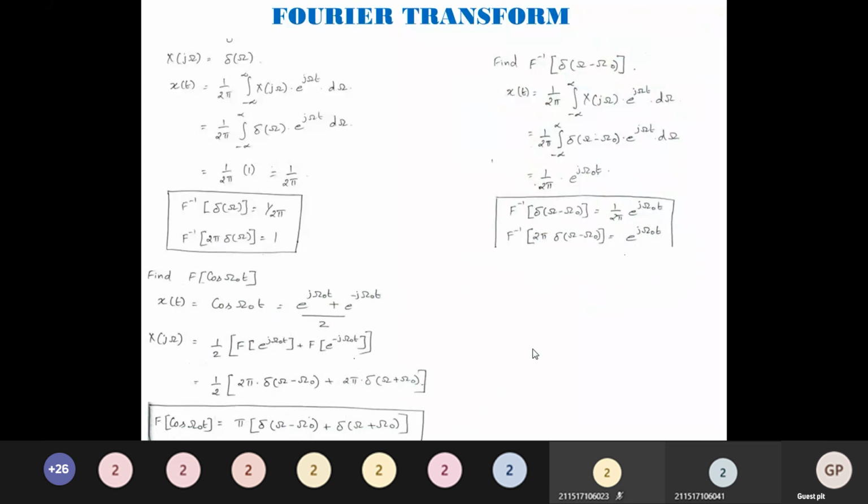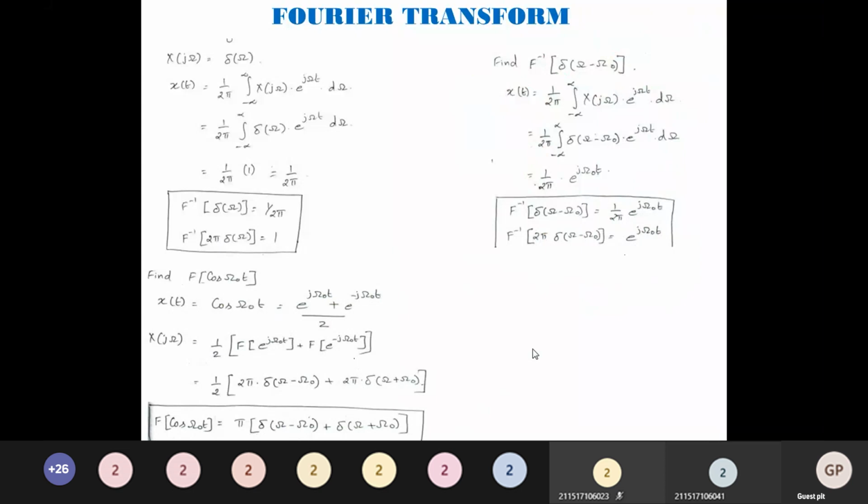Try to solve it. What is the Fourier transform of sin omega naught t? The same procedure. How will you represent sin omega naught t? Sin omega naught t can be represented as (e power j omega naught t minus e power minus j omega naught t) divided by 2j. Just substitute it, apply the concept.